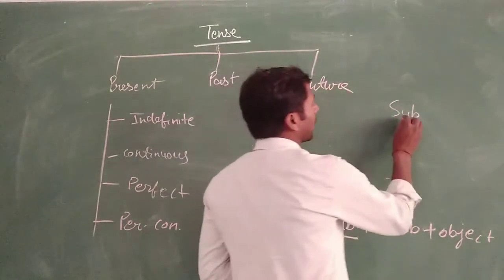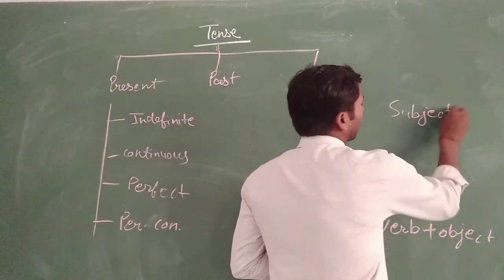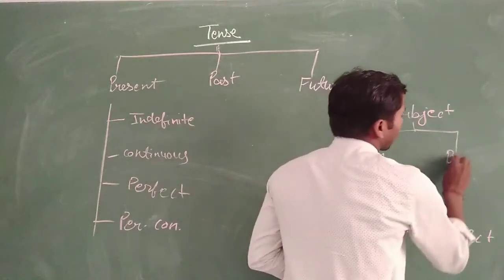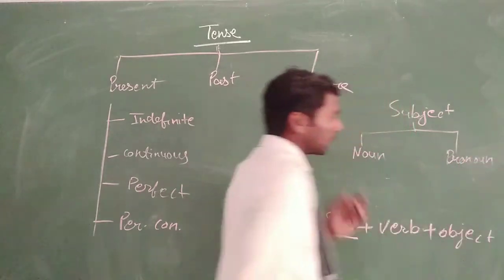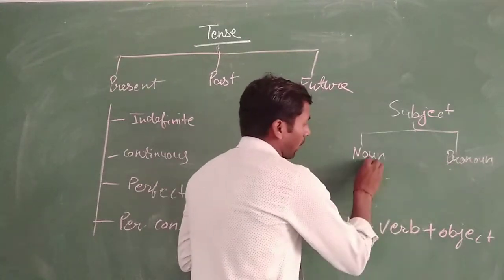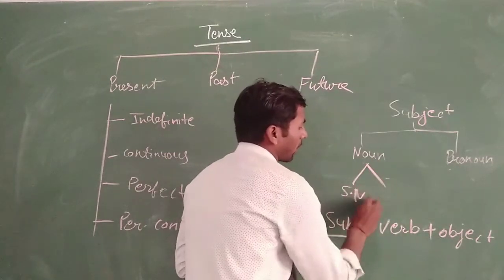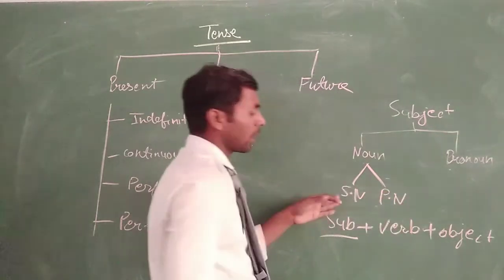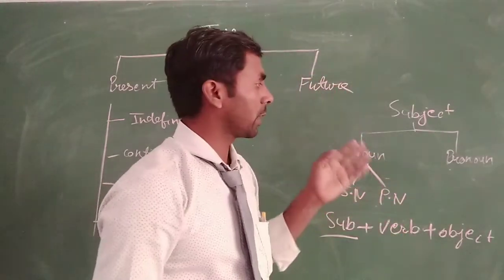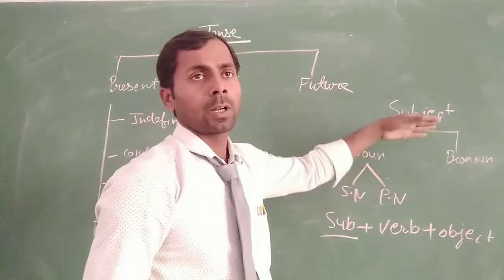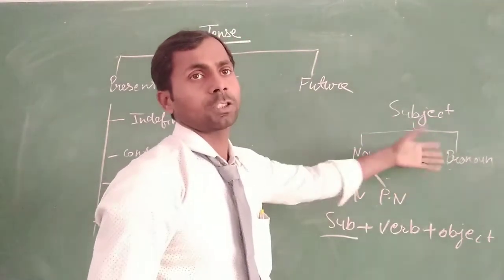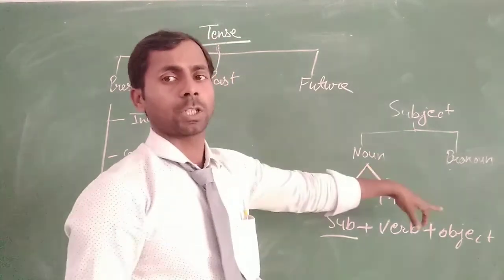When we discuss the subject, the subject is divided into two parts: noun and pronoun. Noun is also divided into two parts: singular noun and plural noun. Okay, singular number and plural number. And pronoun also has many parts. We are taking the first part of the pronoun, which means personal pronoun, and personal pronoun has two parts: subjective pronoun and objective pronoun.